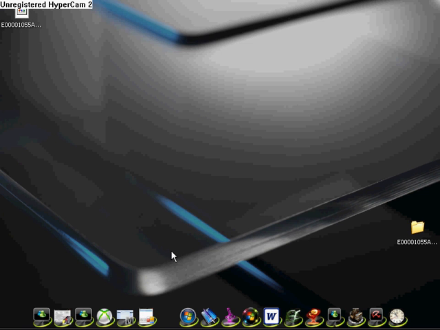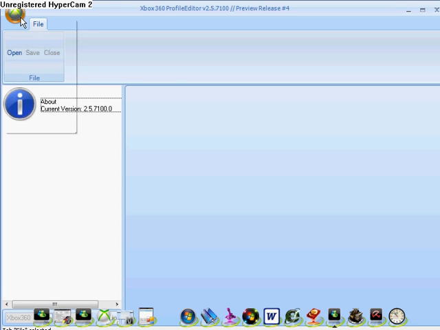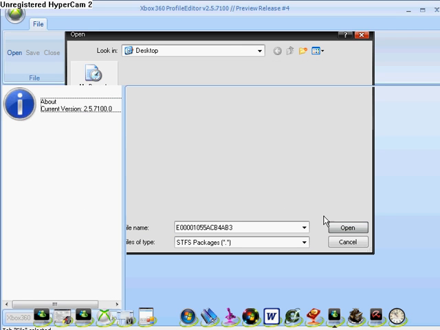Okay, now minimize that. Open up your profile editor. Open your profile here. Just wait for it to load.